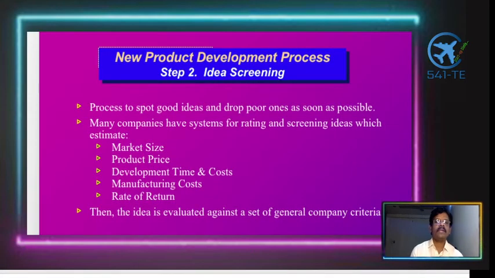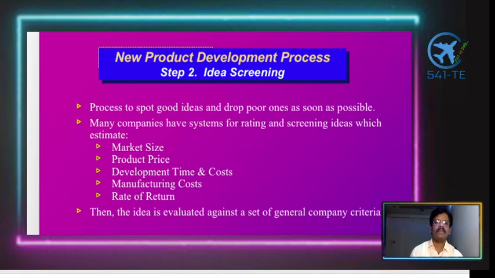When you look at the second step, idea screening. Idea screening is the process to spot good ideas and drop poor ones as soon as possible. Many companies have a systematic way for rating and screening ideas, which estimates the market size, product price, development time and cost, manufacturing cost, and rate of return, and then the idea is evaluated against a set of general company criteria.